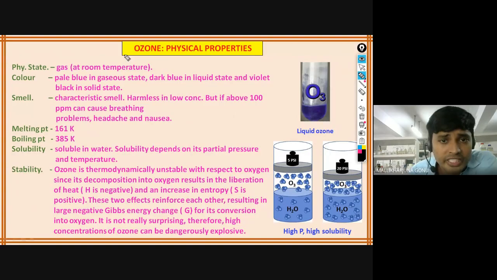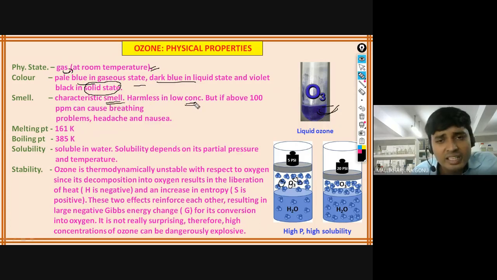Okay. Physical properties. What are the physical properties of ozone? Ozone is a gas at room temperature, pale blue in the gaseous state, and dark blue in the liquid state. If you go to very low temperatures, that gives the liquid also. Deep blue color you can see. Violet black in the solid state. And it has a characteristic smell.